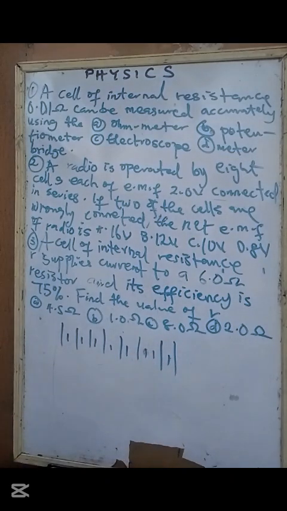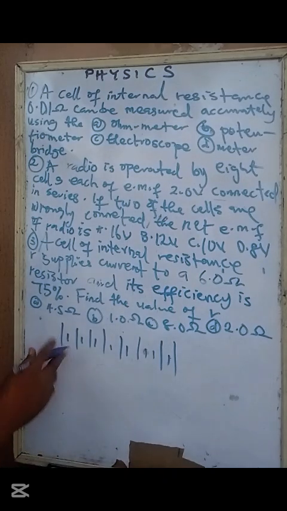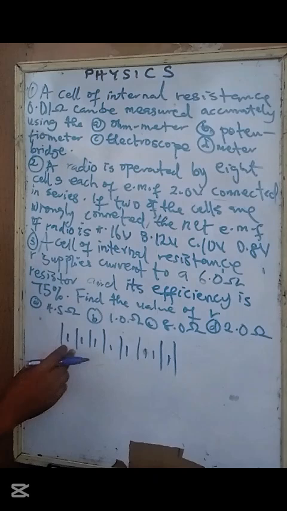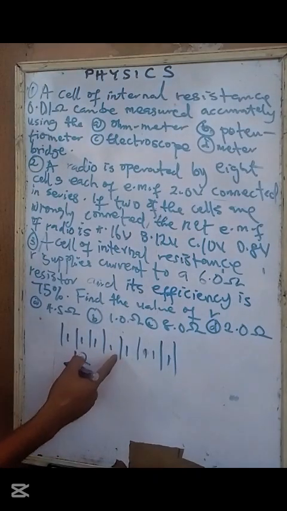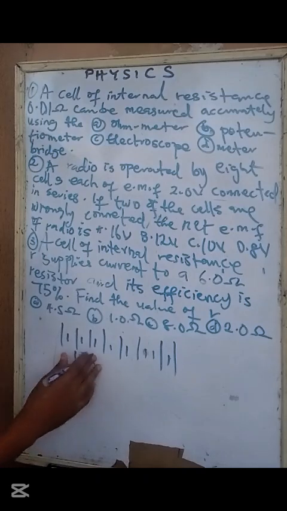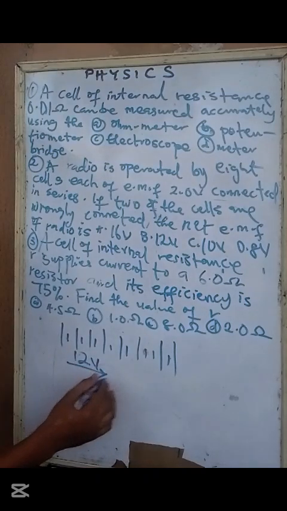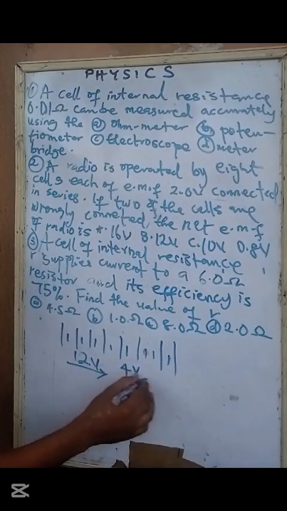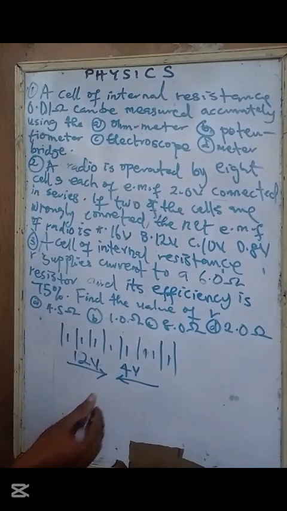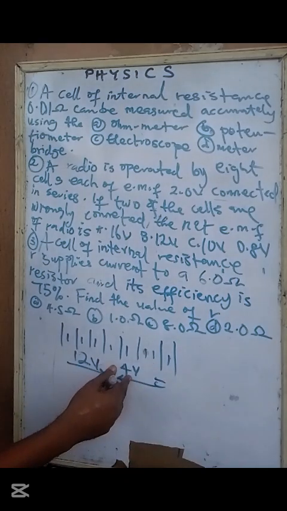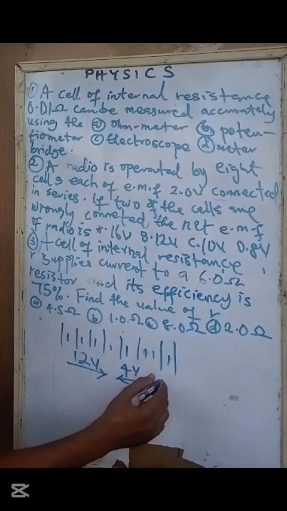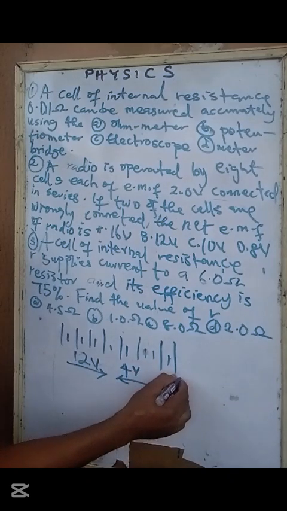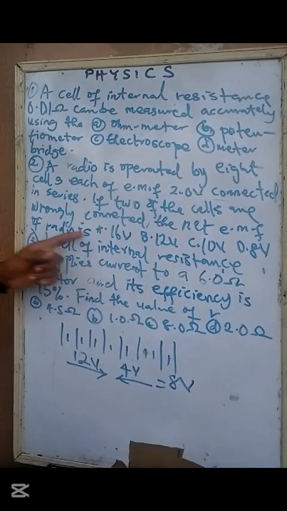You now solve it like what? The way you solve your resultant vector. You know, these 2 volts, that's 2 plus 2 plus 2 plus 2, that's what? 12, right? Because you see, 2 times 6, 12. So 12 volts is going this way, while 4 volts is going that way. So 12 minus 4, that's what? This one will be negative, this one will be positive. 12 minus 4, that's what? Minus 8. 8 volts. So the total volt is what? 8 volts.